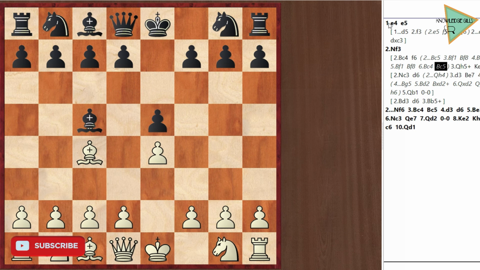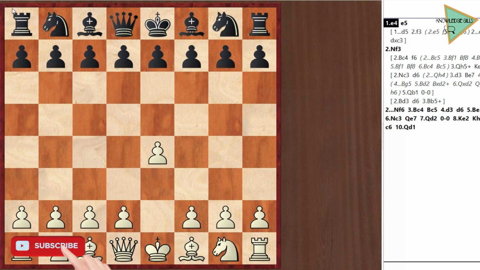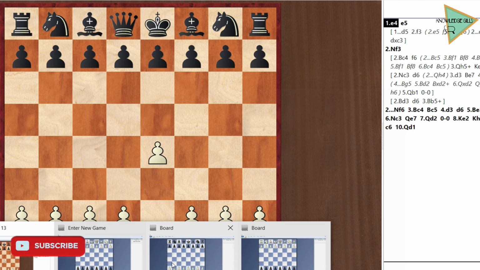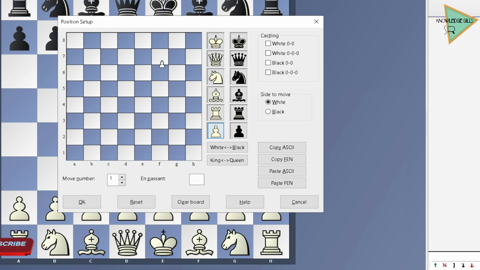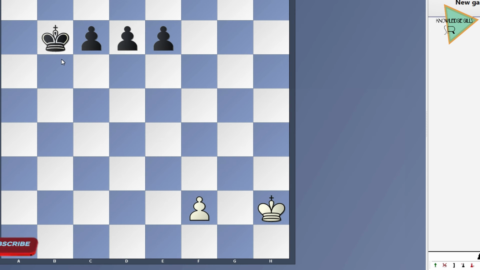Okay, there is one more move I think you should know, and many have confusion about this move. When any pawn goes to the last rank, I am showing you by positioning the board. If any pawn reaches the last rank, then there should be something you can make it.